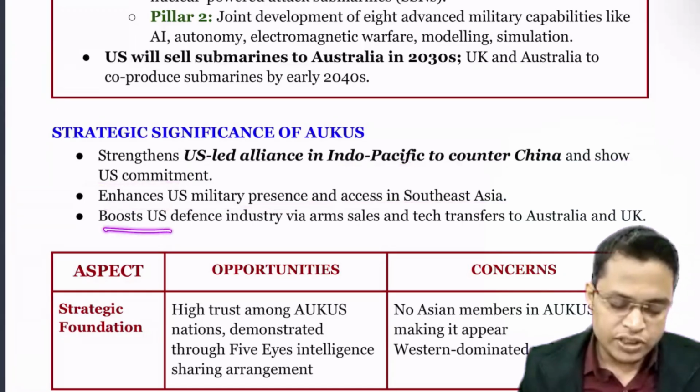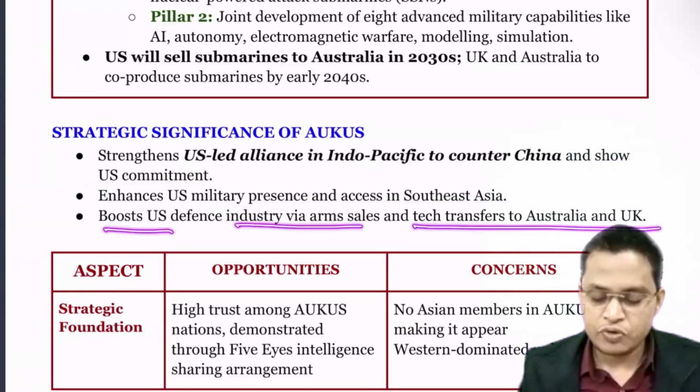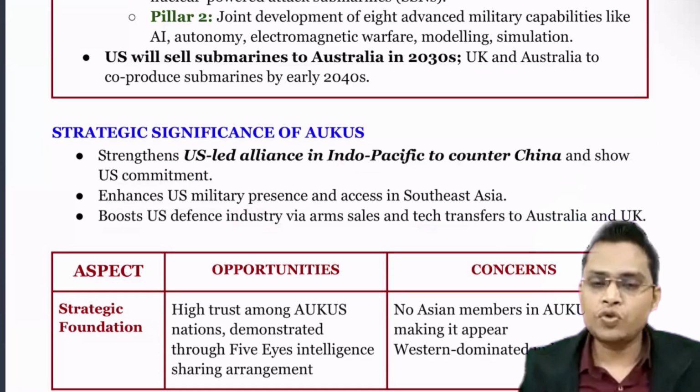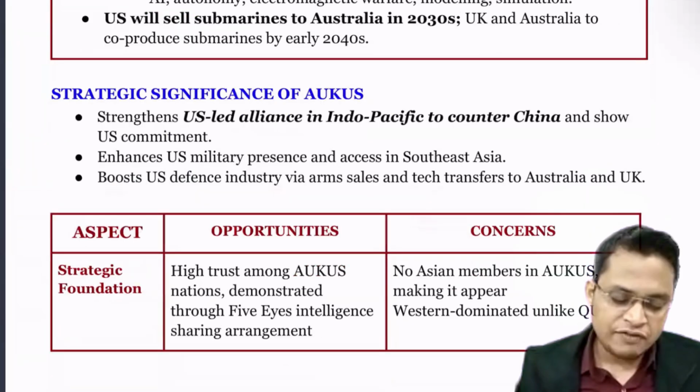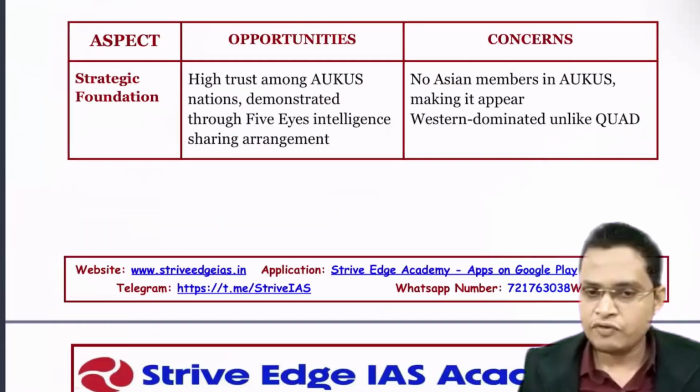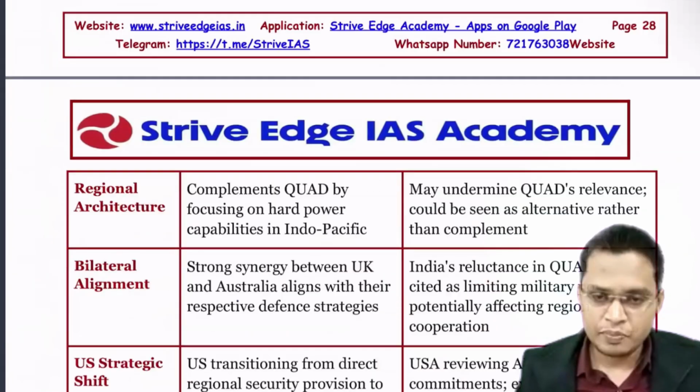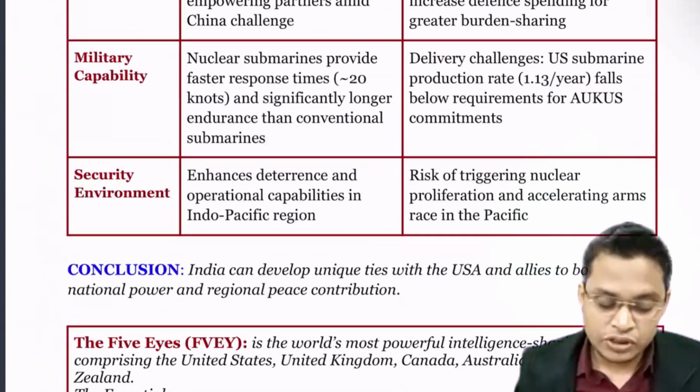Okay. Next is boosting US industry via arms sales and technology transfer to Australia and the UK. So they have close cooperation, and it is also a boost to the US defense industry. So just read it. It is not important for your prelims. It is going to be important for your mains. But please read it once. There can be a question statement.